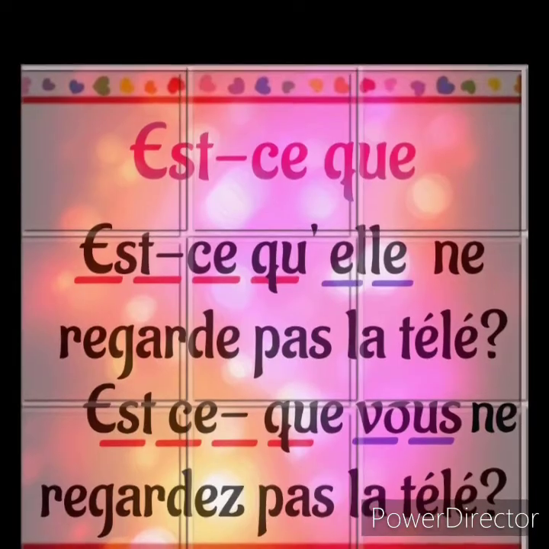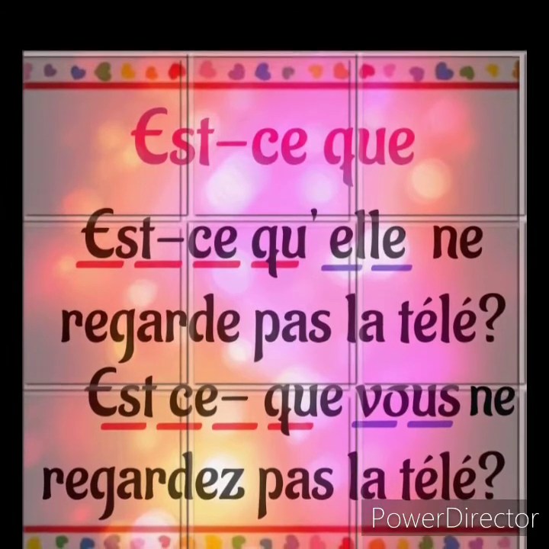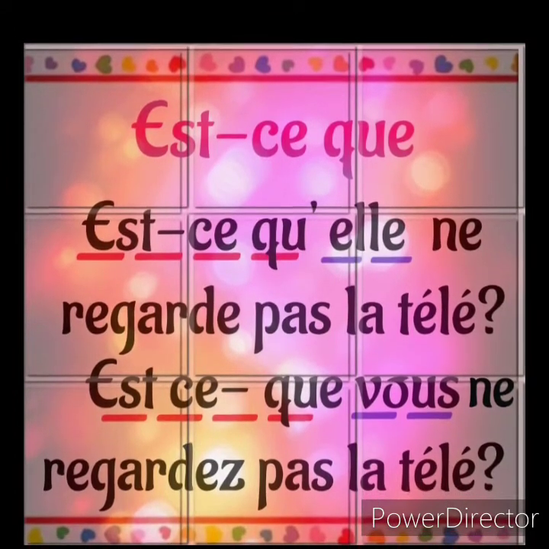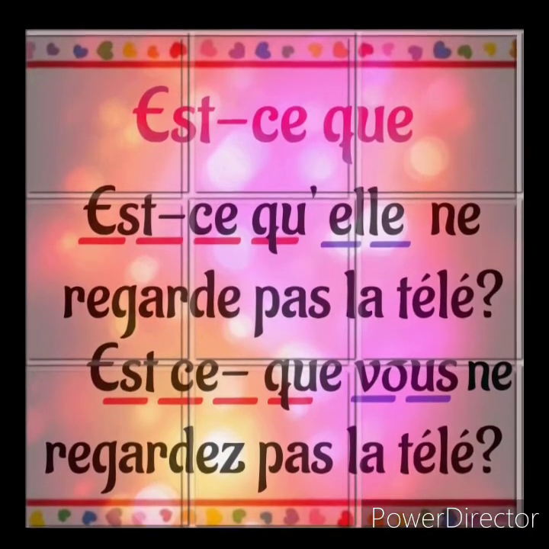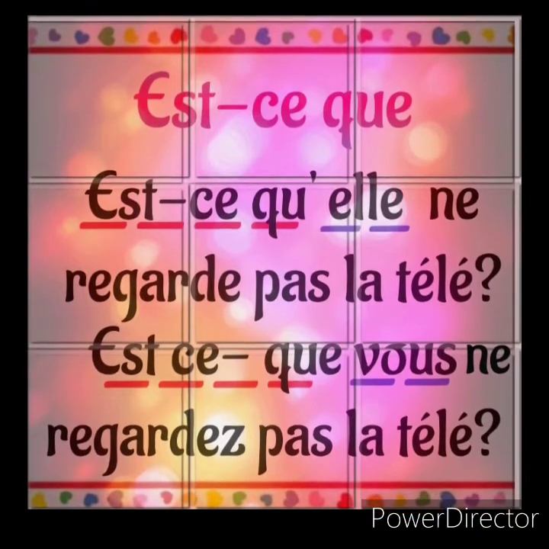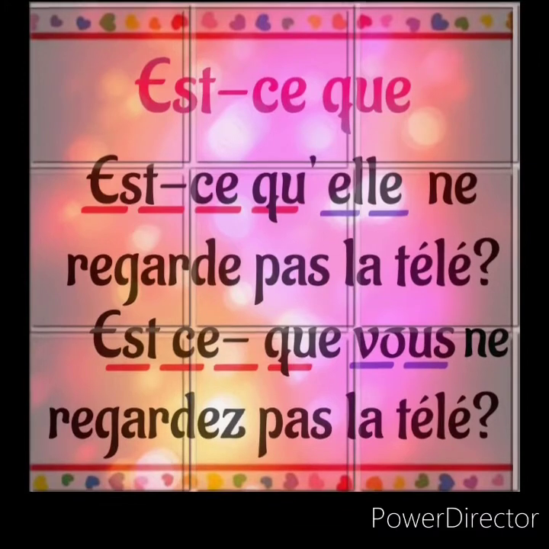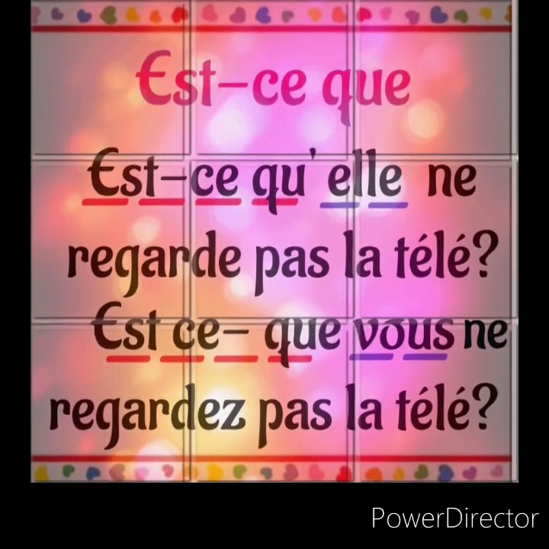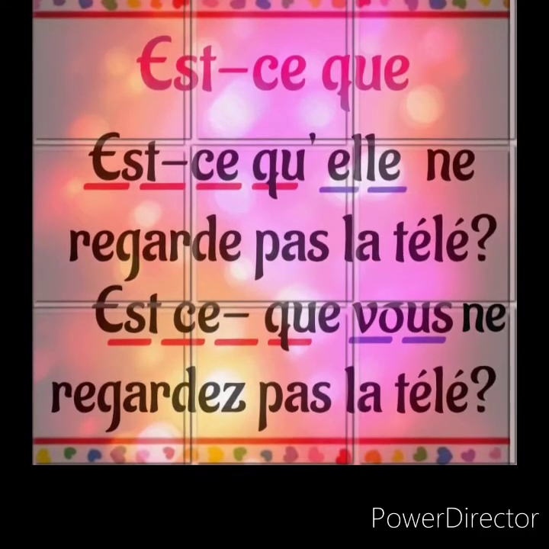You can see a difference. The first one is est-ce qu'elle, with an apostrophe. The second sentence is est-ce que vous. Why do we write est-ce qu' with an apostrophe? Because the starting "elle" begins with a vowel. So you have to put est-ce qu' with an apostrophe. The e will be silent there. You have to join and say it.